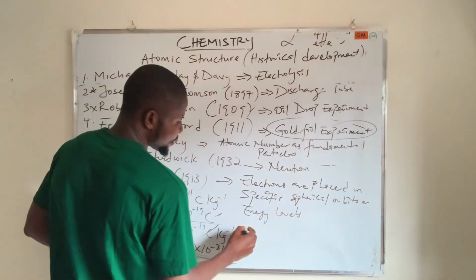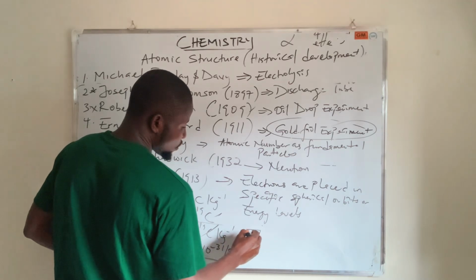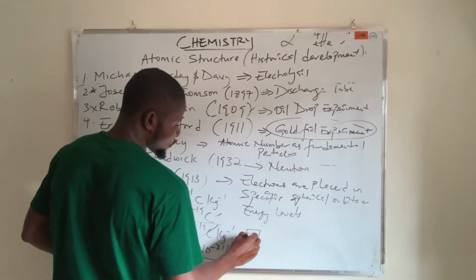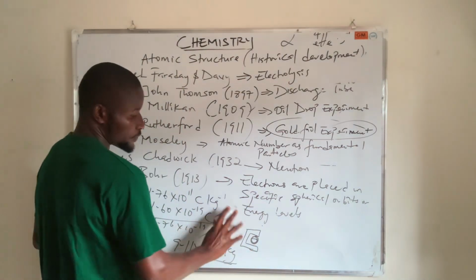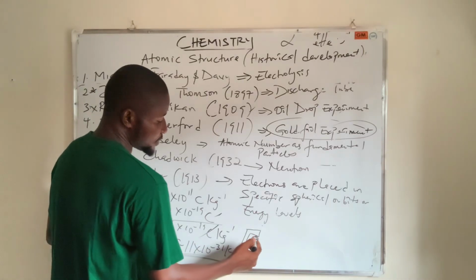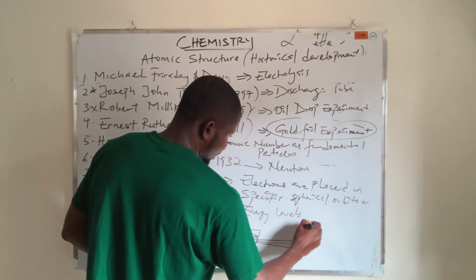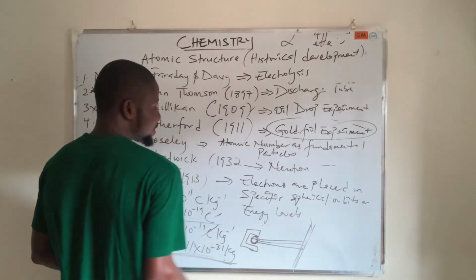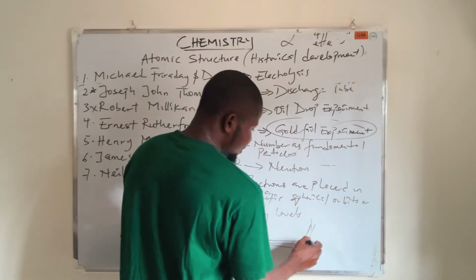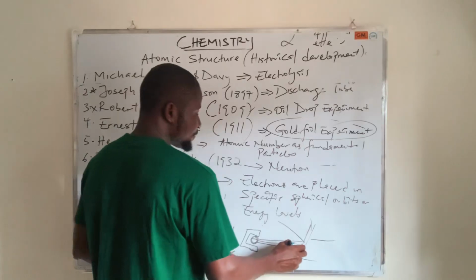So the experiment might look like this. You must shield the radioactive source from the surroundings because it is radioactive, and that means it is harmful. So this is just the alpha particles hitting the gold foil. What is happening is that some are passing through while some are being deflected back.